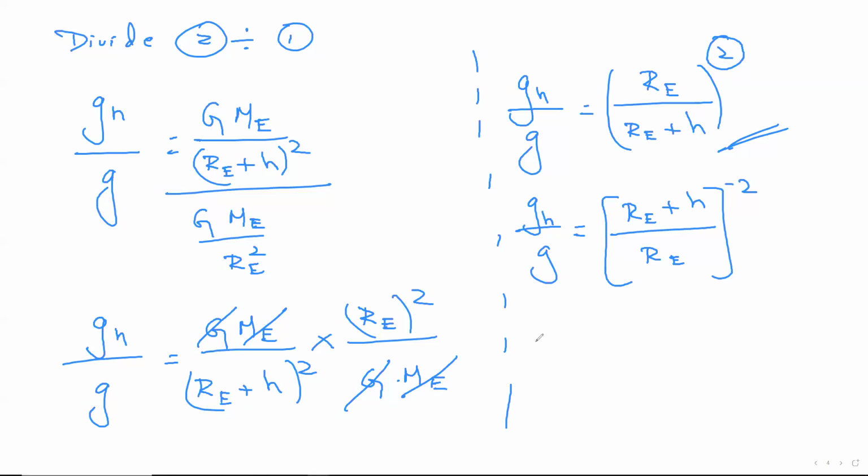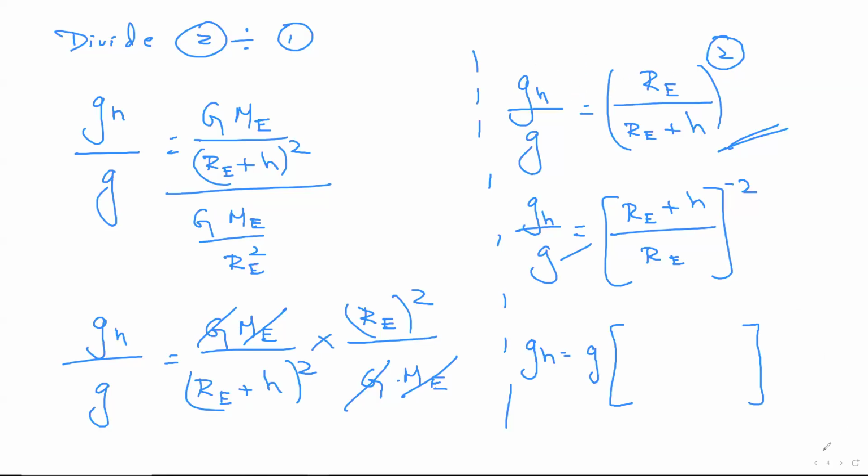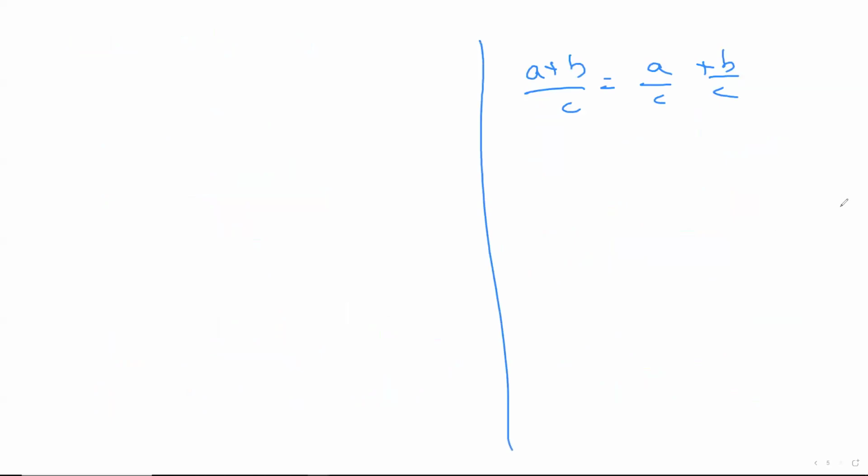Now, what I'm going to do, keep the GH on the left-hand side as it is. Shift the G to the other side. Observe inside the bracket properly. Just now I explained, a plus b by c is nothing but a by c plus b by c. Now the denominator RE belongs to both the parts. So it becomes RE by RE plus H by RE whole to the power minus 2. I just flipped it and divided them. Now what can I observe? I can observe that RE and RE are same and will get cancelled. Cool. So in the next step, what I'll do, one second, this is fine.